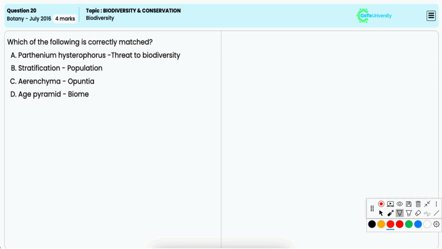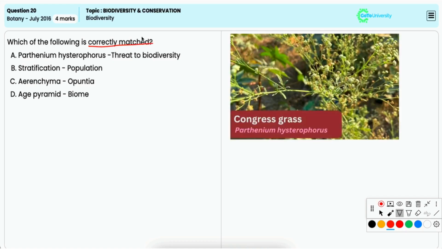In this question, you have to identify the correctly matched pair. Option A, Parthenium hysterophorus is to threat to biodiversity. Now, this species, which is also known as Congress grass, is an invasive species that poses a significant threat to biodiversity because it outcompetes native plants, disrupts the ecosystem, and also affects agricultural productivity. Hence, it is the correct match. Hence, it is the correct option also.